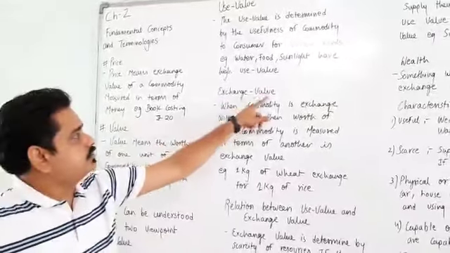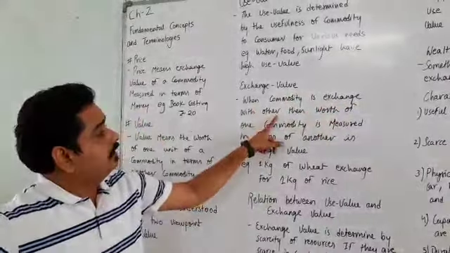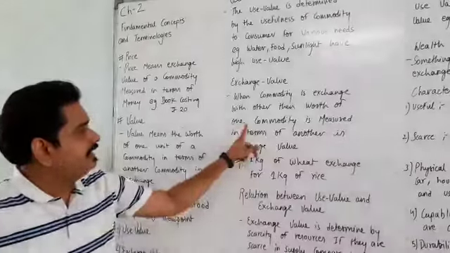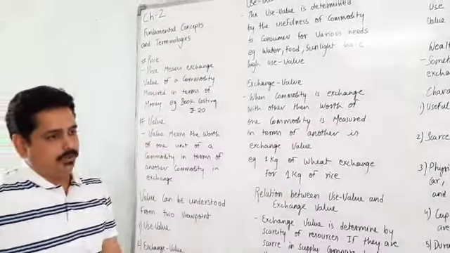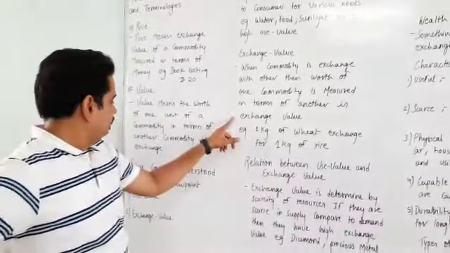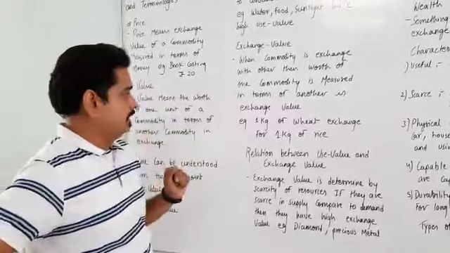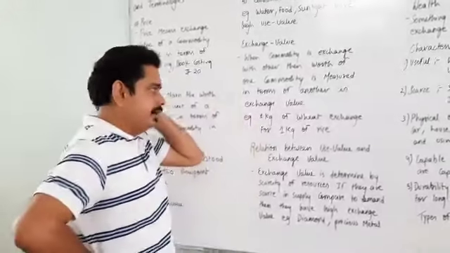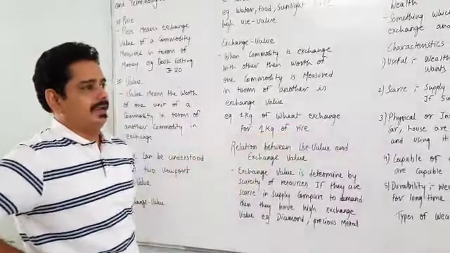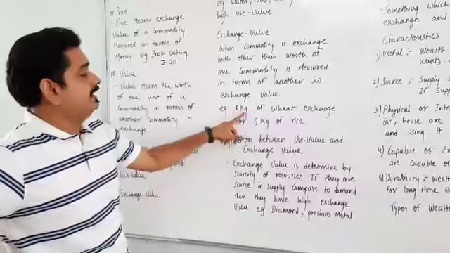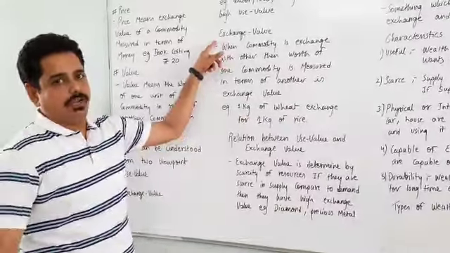Then comes the exchange value. When a commodity is exchanged with another, then the worth of one commodity measured in terms of another is known as exchange value. It is similar to the value which we have learned in the value meaning. Example, we can take 1 kg of wheat exchanged for 1 kg of rice. Here 1 kg of wheat is exchanged with 1 kg of rice, that is considered as the exchange value.